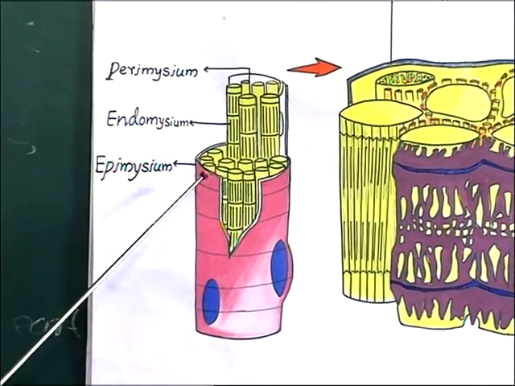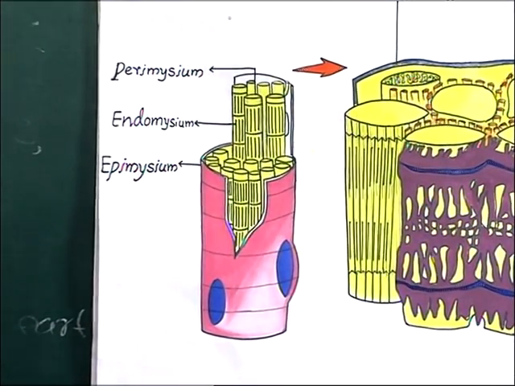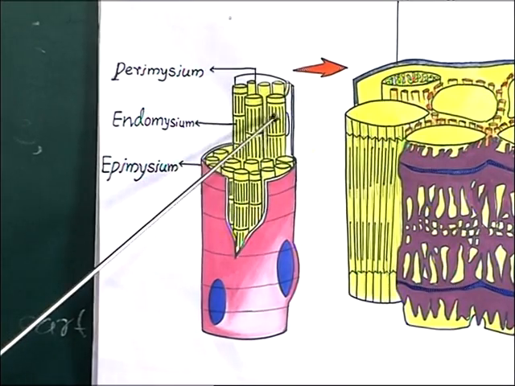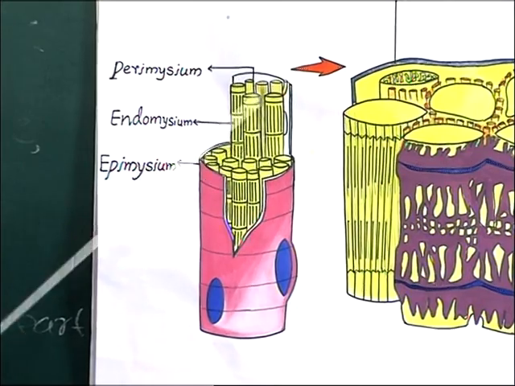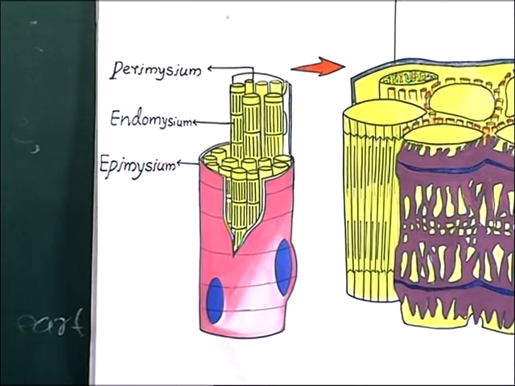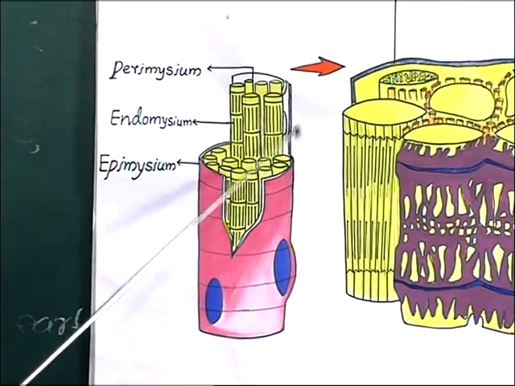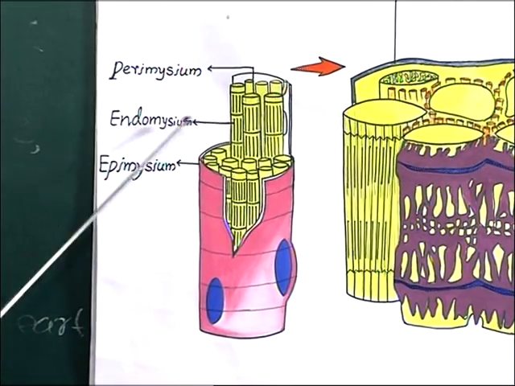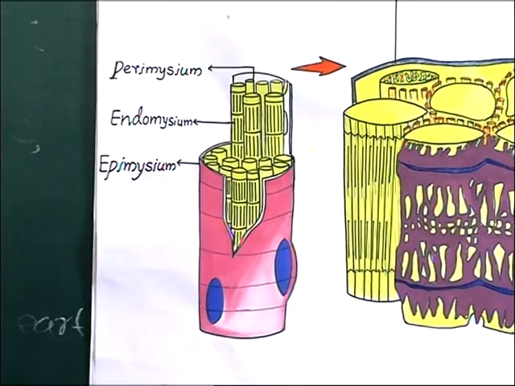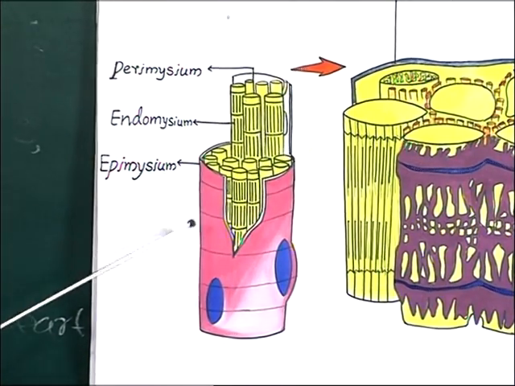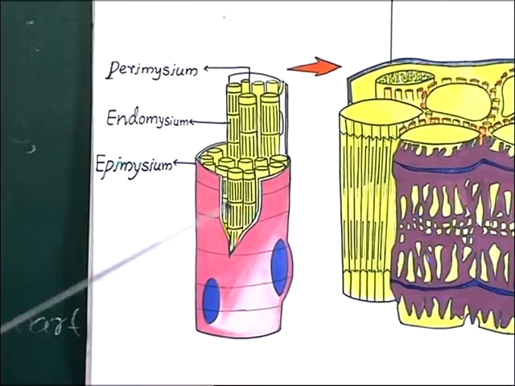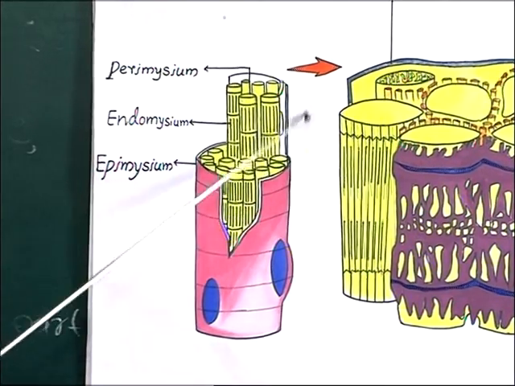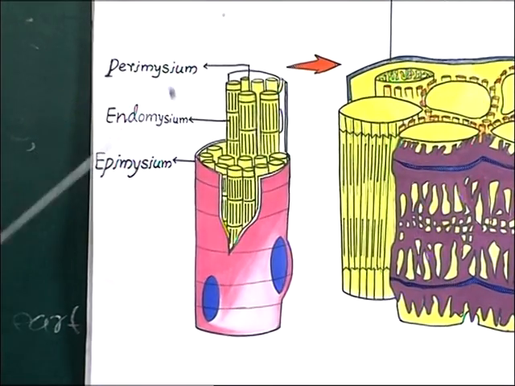That sheath is called the epimysium, and the bundles are covered by a sheath called the perimysium, and these muscle fibers are covered by a connective tissue sheath called the endomysium. So this is the skeletal muscle. Each skeletal muscle is made up of a number of muscle bundles, and each bundle has a number of cylindrical muscle fibers.